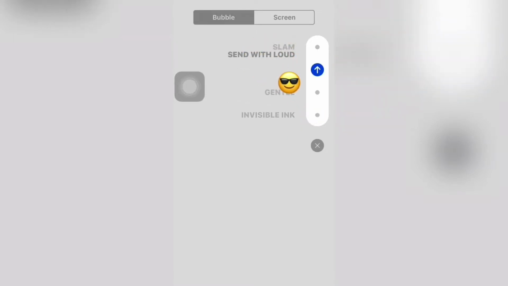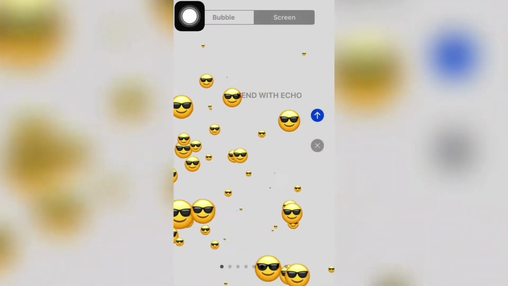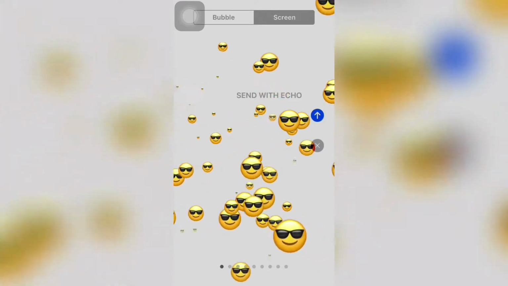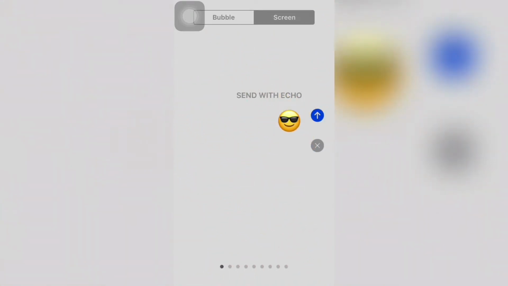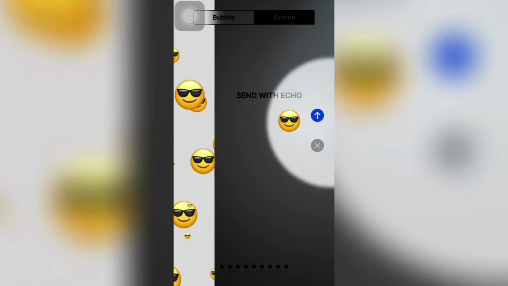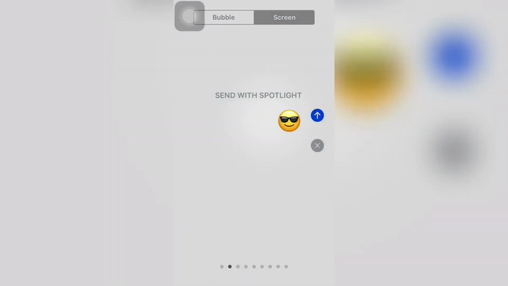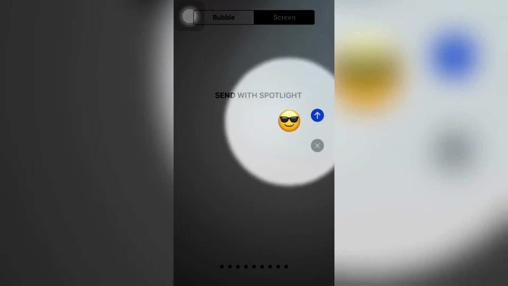And then I'm gonna move on and tap on screen, and you can add even more effects to your message. You're gonna hold and press and slide to one side. In this case, I'm gonna slide it to this side, and then you're gonna get another effect.